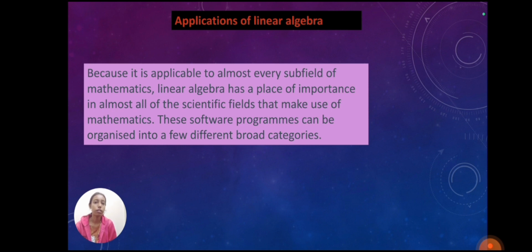Application of linear algebra. Because it is applicable to almost every subfield of mathematics, linear algebra has a place of importance in almost all of these scientific fields that make use of mathematics. These applications can be organized into a few different broad categories.